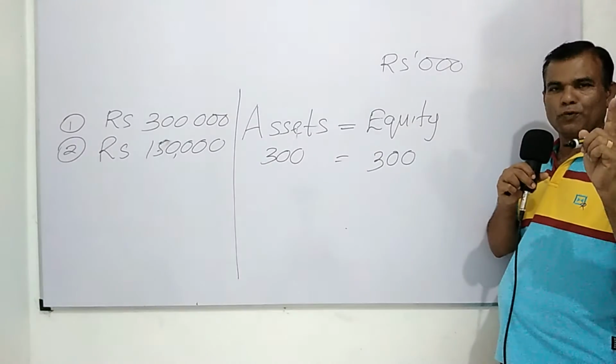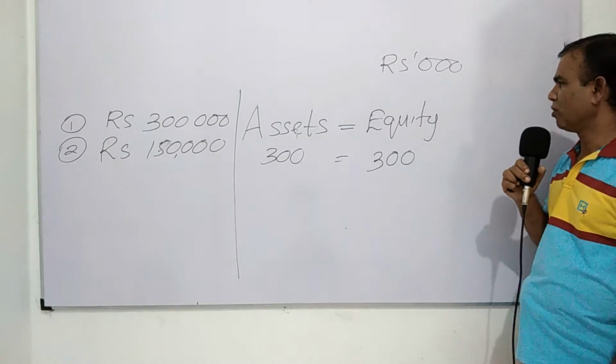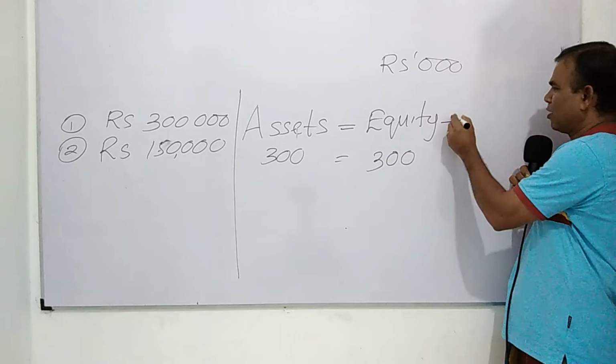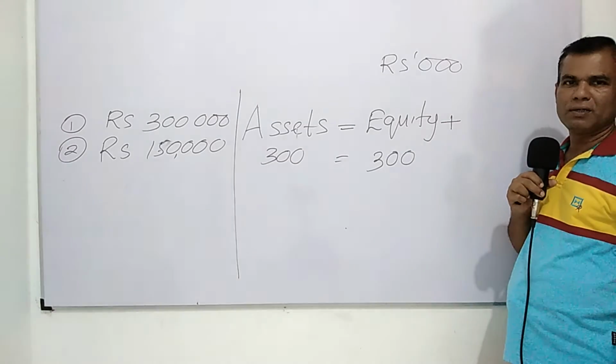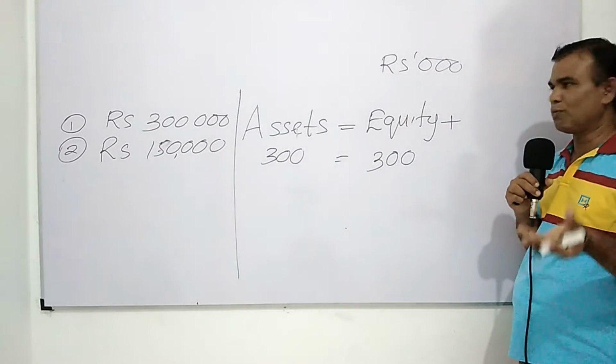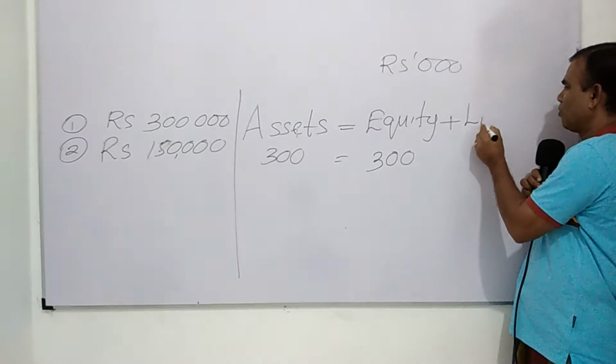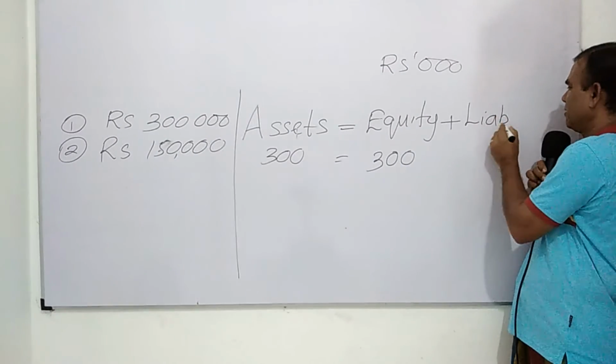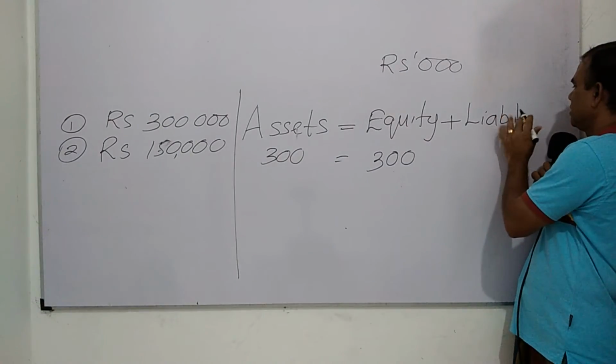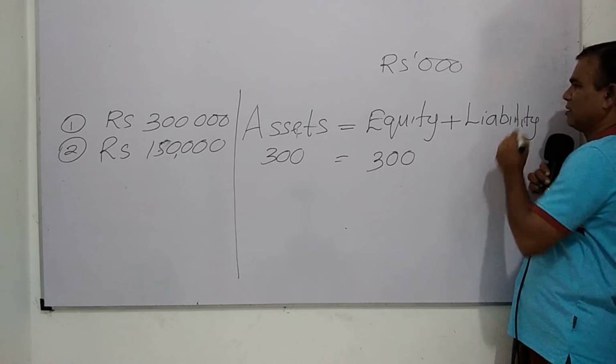With the obtaining of the bank loan, you now have an external bond. This external bond is called liability.